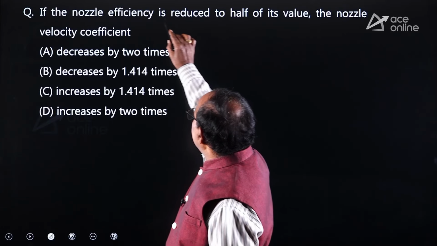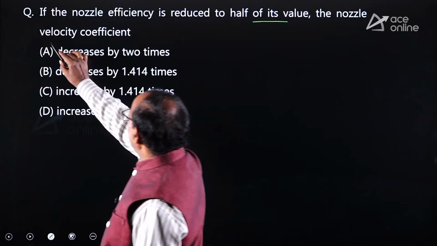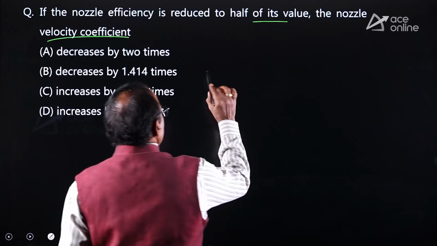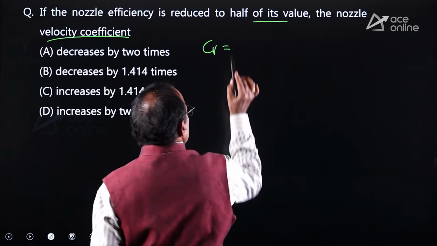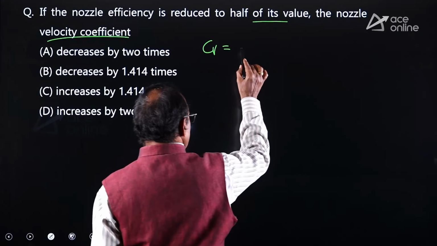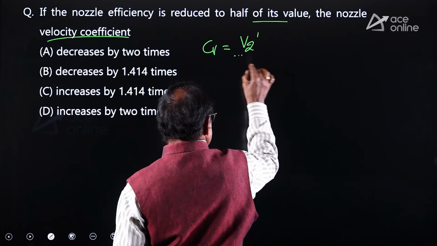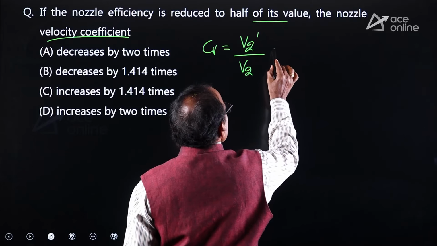If the nozzle efficiency is reduced to half of its value, then the nozzle velocity coefficient. As you know, the nozzle velocity coefficient C_V equals the ratio between the actual velocity, that is V2 dash, and the ideal velocity V2. But what is the actual velocity?